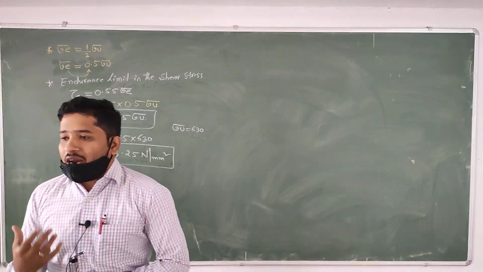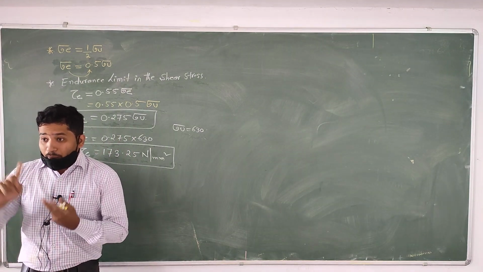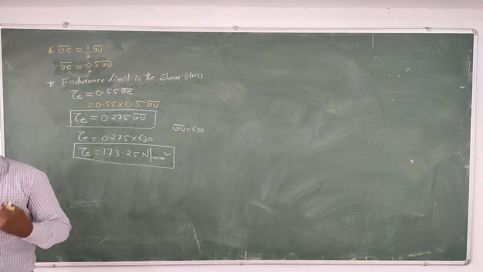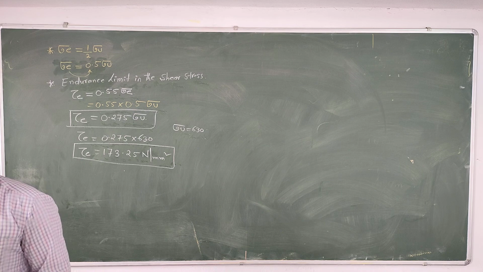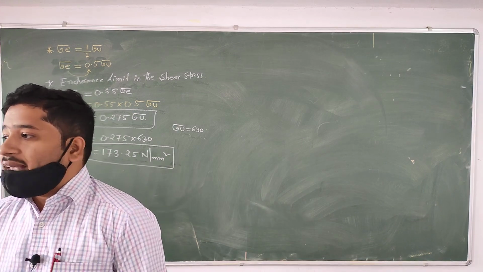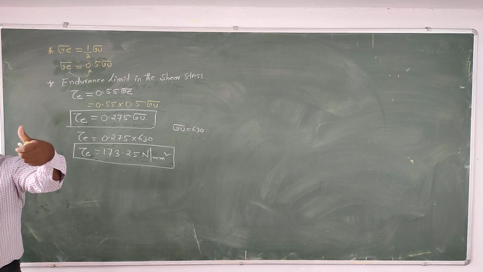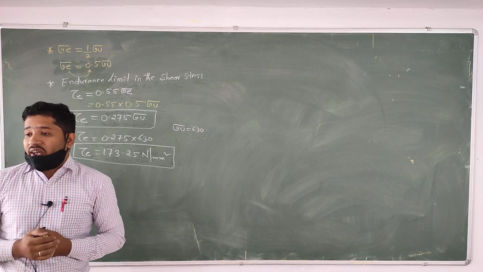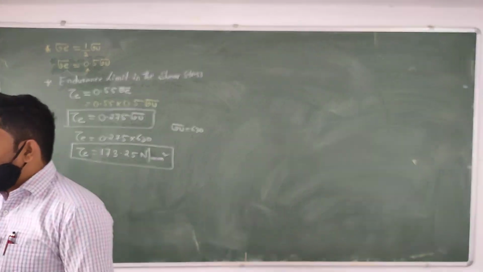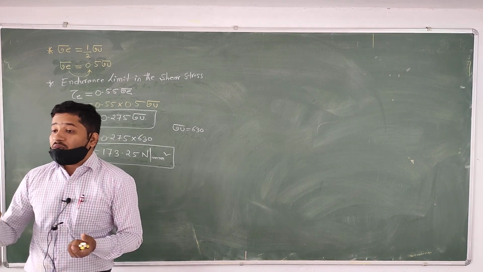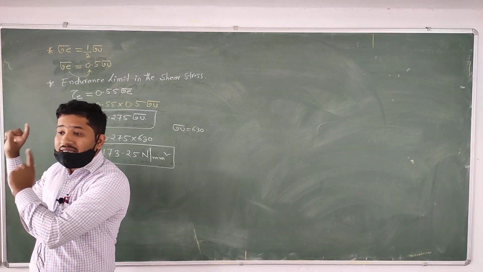If we are using carbon steel, then the stress concentration factor we have to consider as 1, the K size factor as 0.85, and the K surface finishing factor as 0.87. For whom? For the carbon steel material.